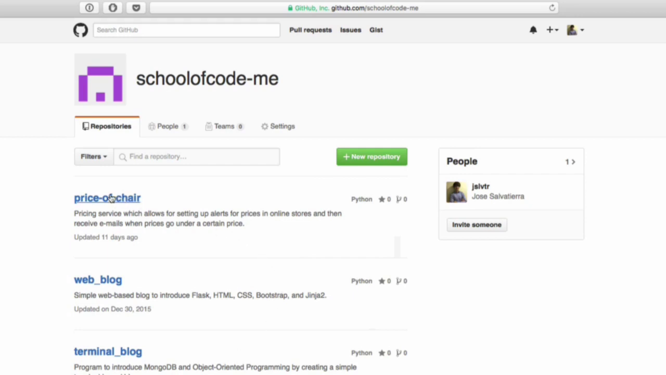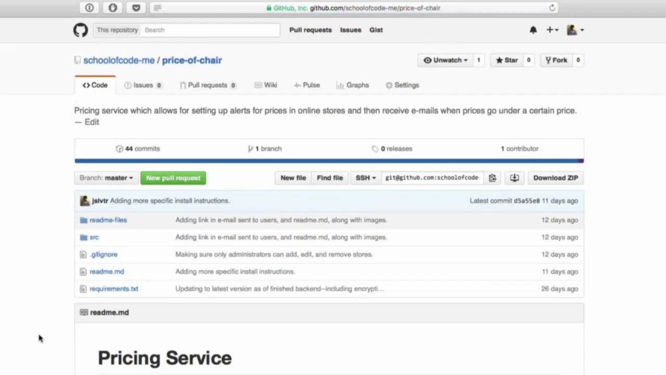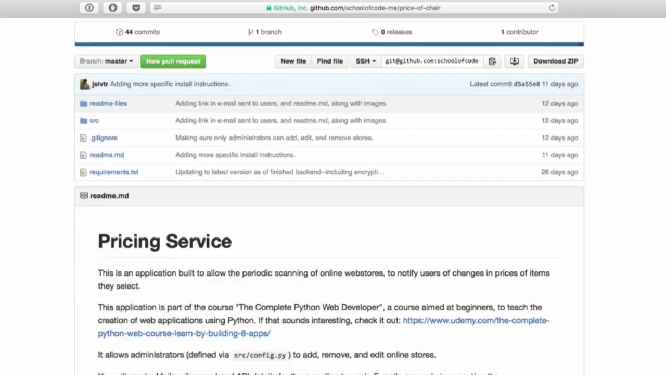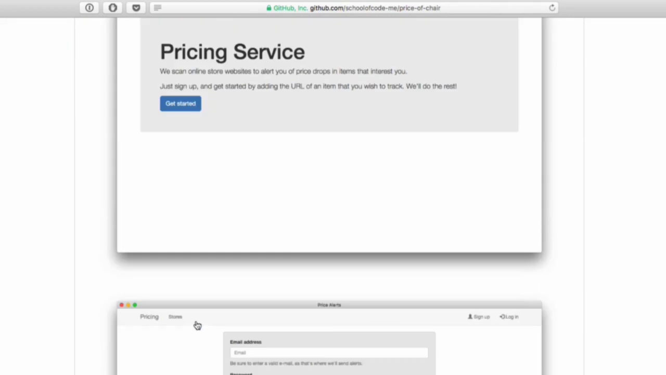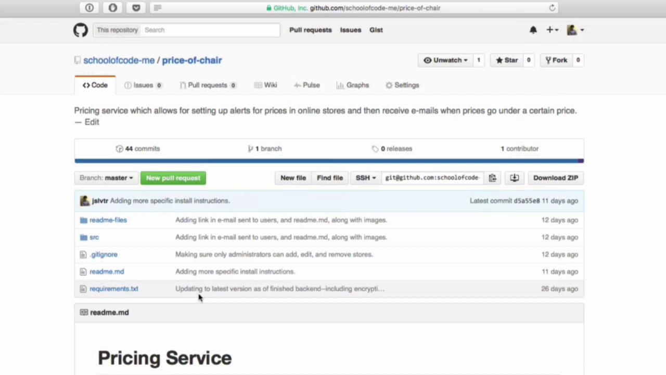The latest app that we've built is Price of Chair. So we can go into that, and there you can have a look at the code that I've created and that we've gone over the last couple of sections. And then there's also a bit of a description about the application as well.